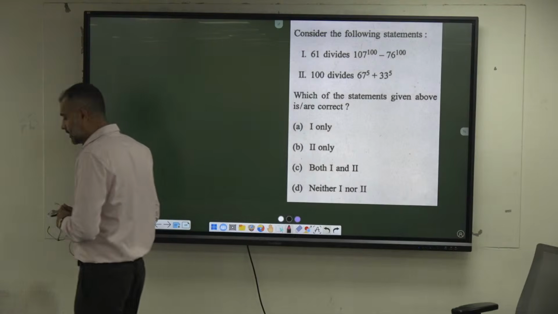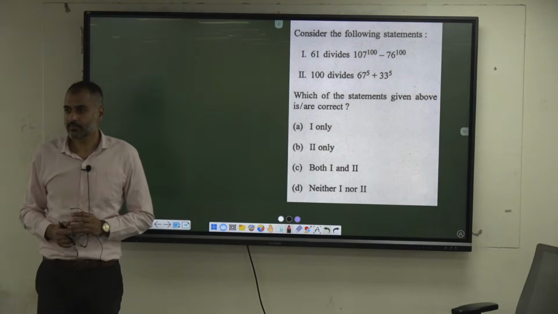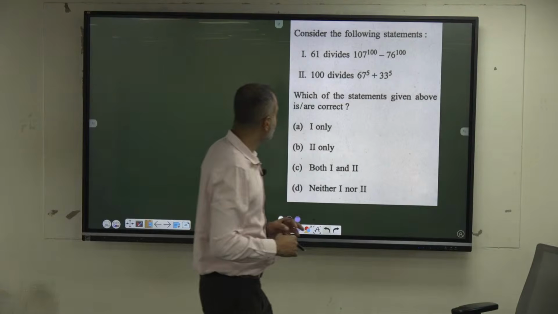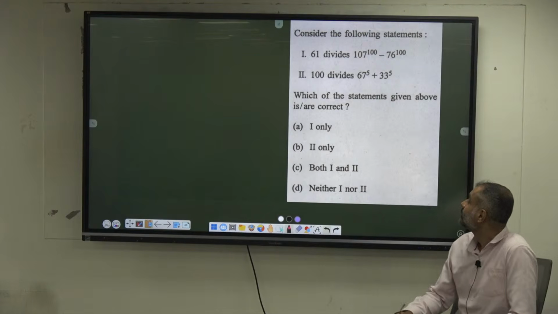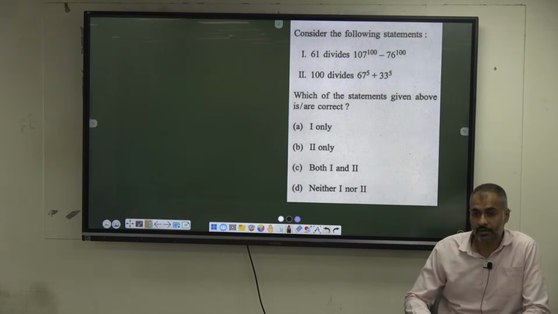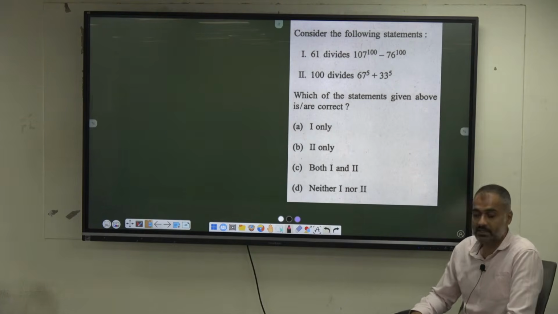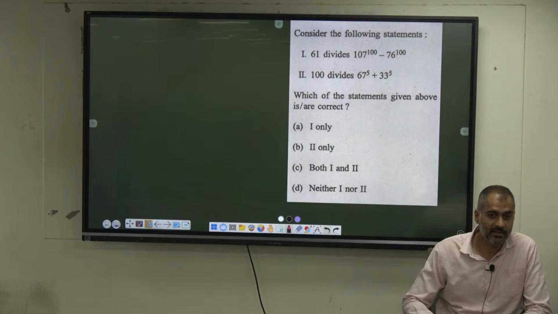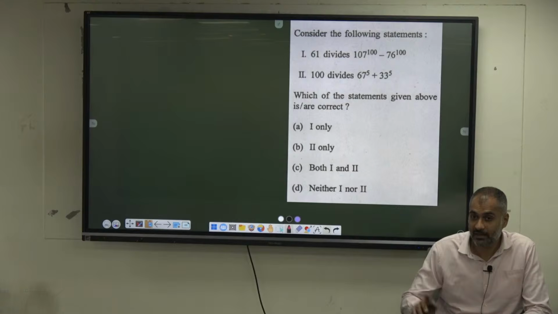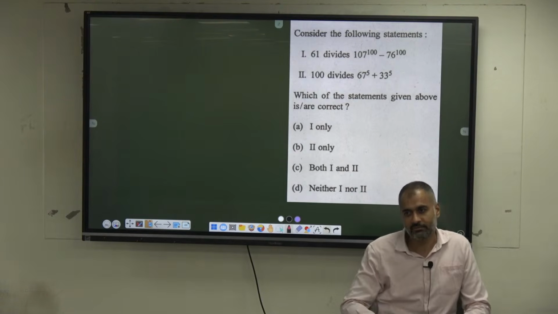You have the common factor properties. a power n minus b power n is always divisible by a minus b. What is a minus b? 107 minus 76, 31. It's always divisible by 31. But what is he asking? 61. Will it get divided by 61? No, it gets divided by 62. If he had given 62, that would be correct.